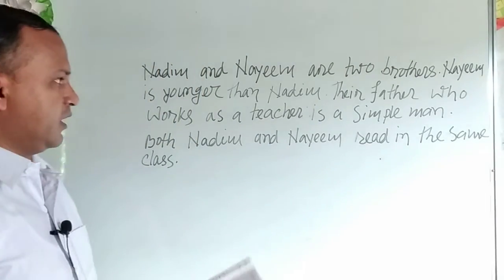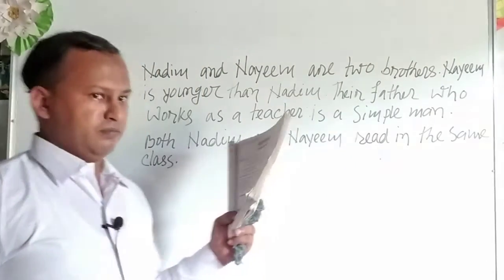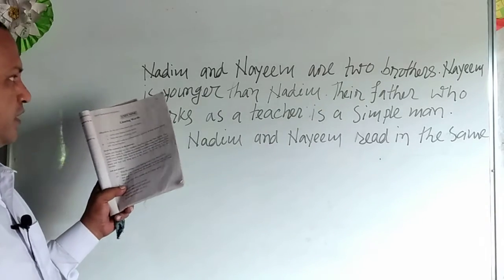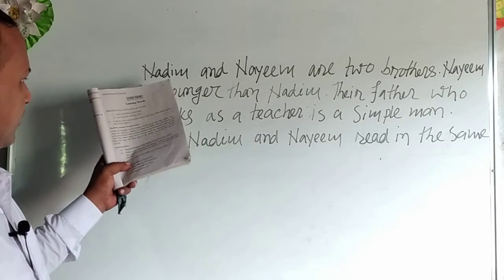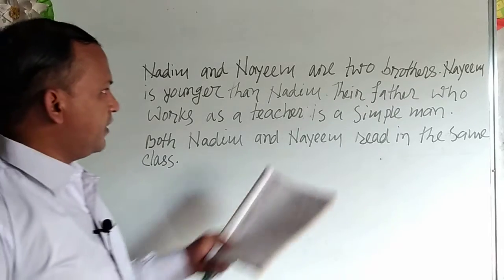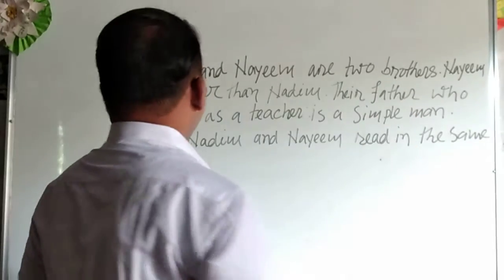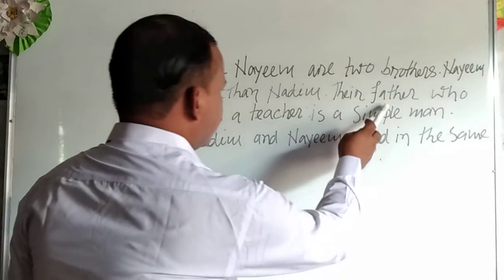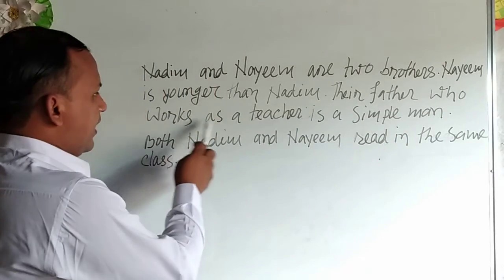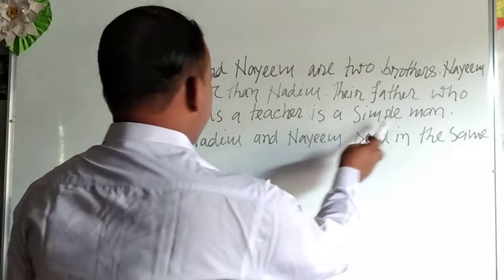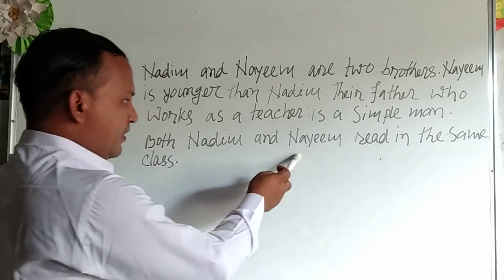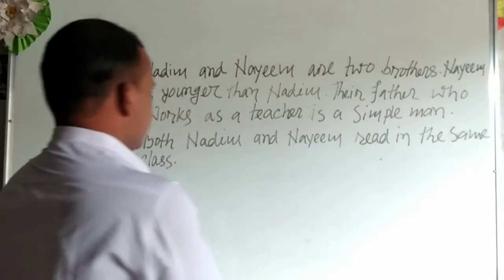Try to see the blackboard. Here is this word in the passage. Have a look, please. Nadim and Naim are two brothers. Naim is younger than Nadim. Their father, who works as a teacher, is a simple man. Both Nadim and Naim read in the same class.